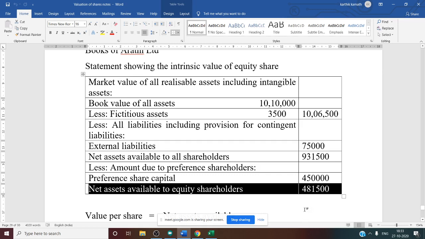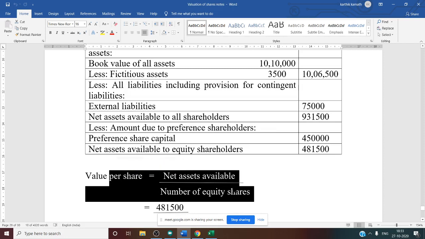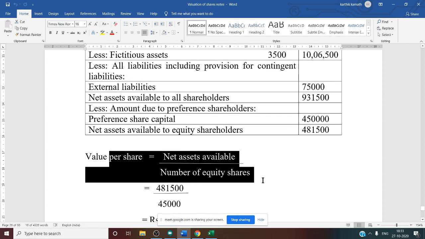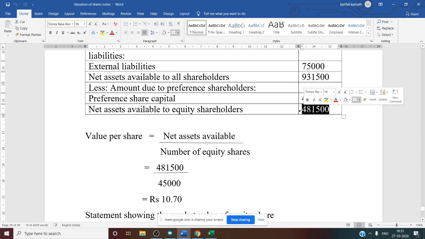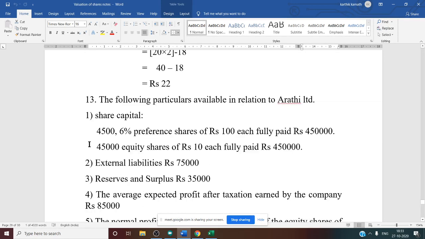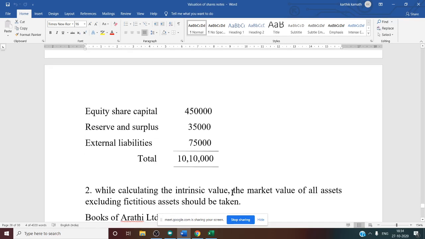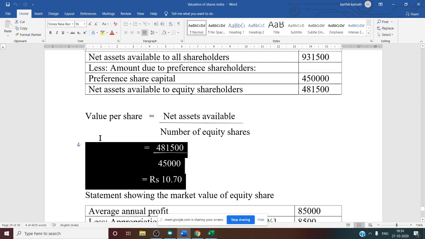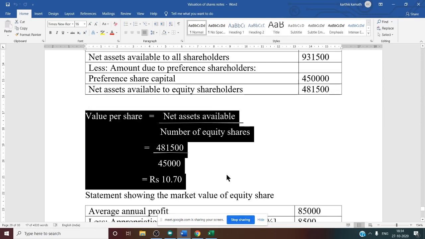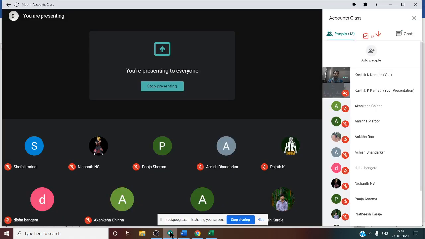But we want to value per share. Value per share, how to calculate? Net asset available divided by number of equity shares. See this formula. Net asset available we just got, 4,81,500. Number of equity shares is specifically given in the question. See this, 45,000 is specifically given. So you write that 45,000 in the denominator. So you will get the value per share as rupees 10.70. This is the first step. Now we calculated value per share under net asset method.